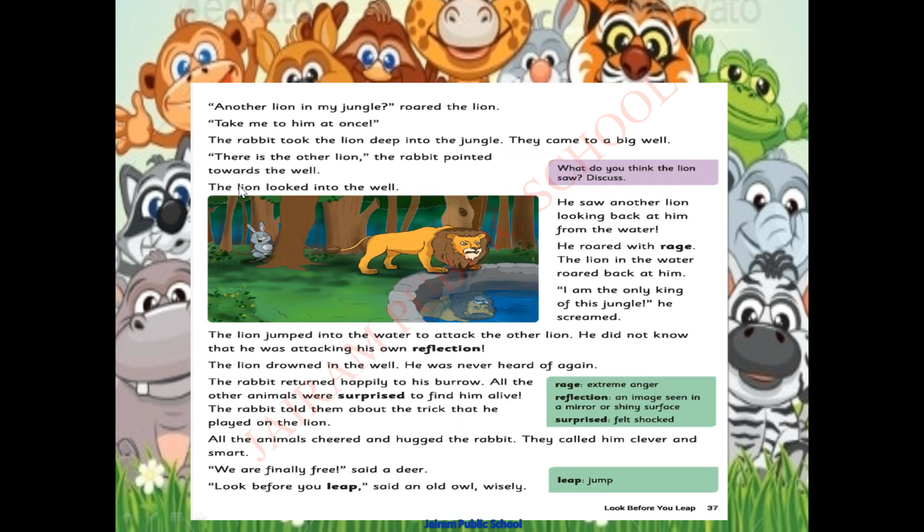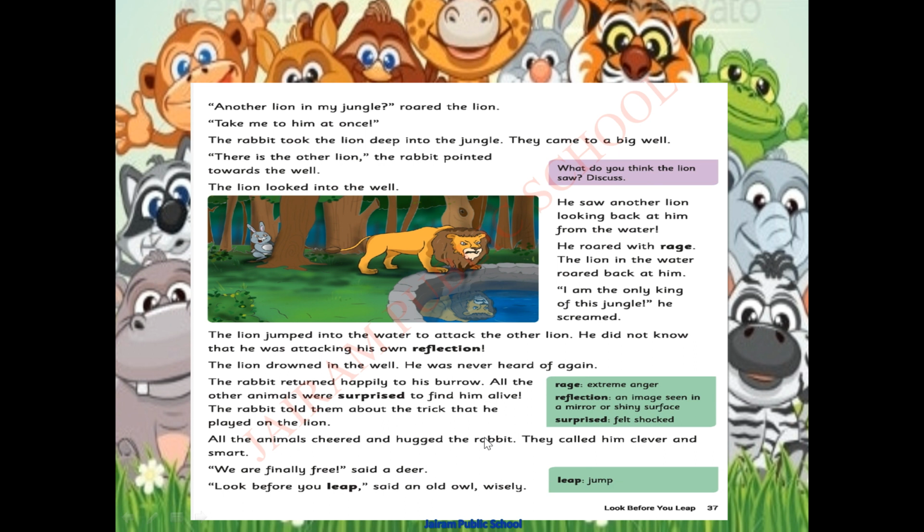Show it to me, the lion asked. When it asked, what happened? The rabbit showed a big well in the forest. In that well, the lion was trying to attack its own reflection in the water of the well. So at that time it fell inside the well and it died.